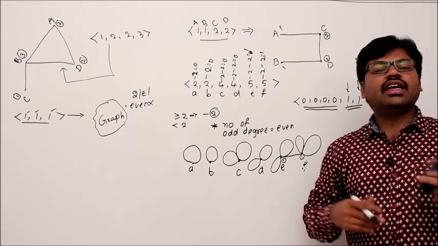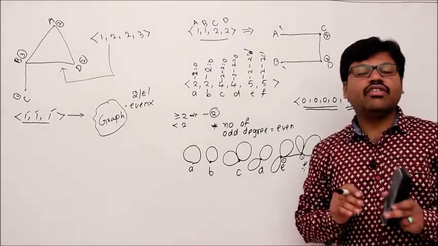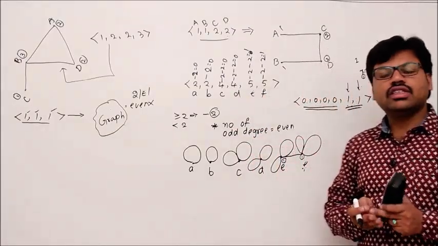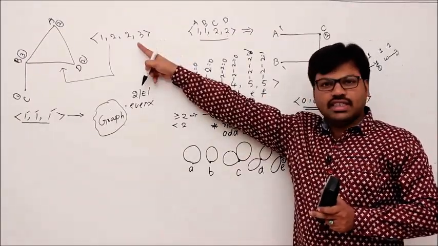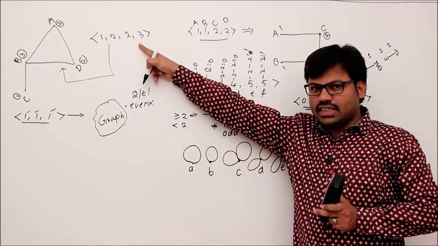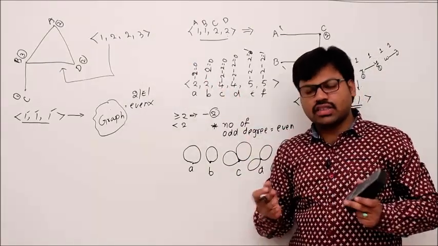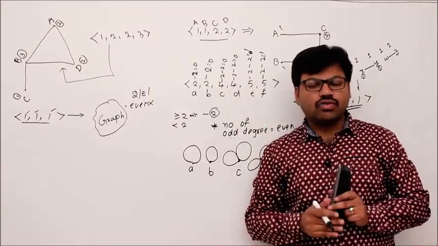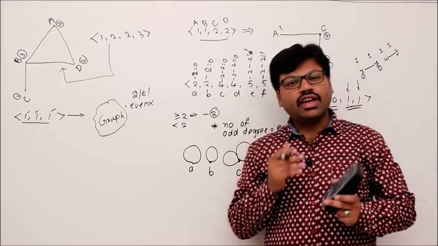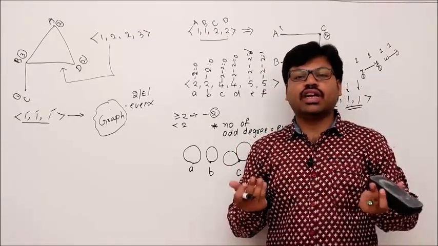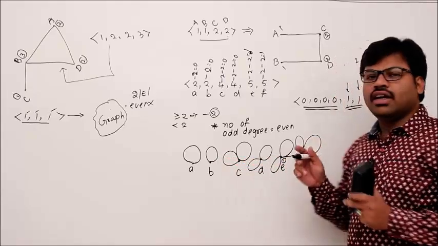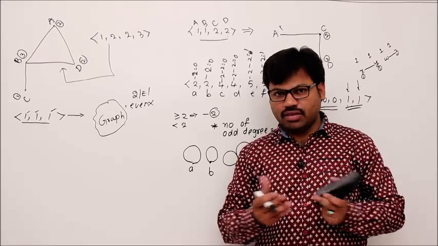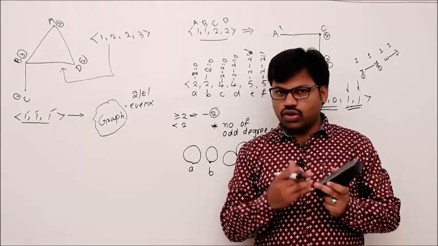In that way, any graph can be constructed, isn't it? We never get a situation where you can't construct the graph, right? So this is about a given integer sequence: if the sum of the integers is even, can we always have a graph? Yes, we can, and this is a method. But there is one more problem, that is, given a sequence, can we have a simple graph? Here you are using loops and all, right? If you have an integer sequence and the question is, do we have a simple graph for that? It is not so easy a question.